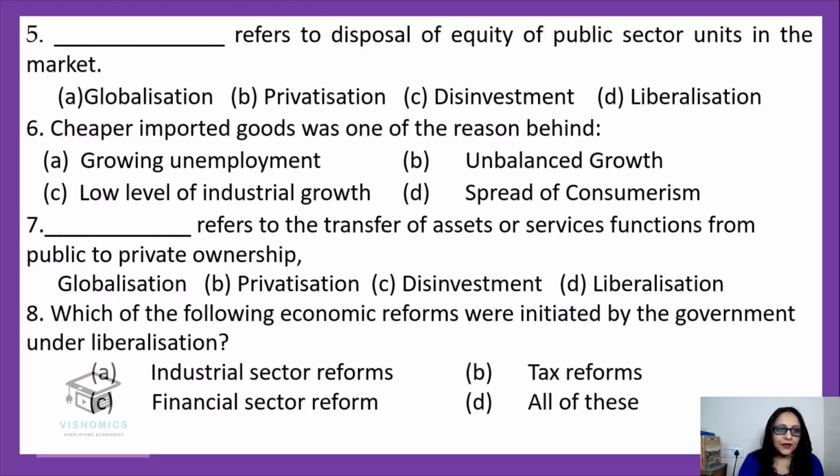Question number 5. Dash refers to disposal of equity of public sector units in the market. So what refers to disposal of equity? Absolutely right. It's disinvestment, C option. Next one. Cheaper imported goods was one of the reasons behind. Now this you have to look into. What was the reason behind the cheaper imported goods? No, not unbalanced growth. It's absolutely right. It's low level of industrial growth.